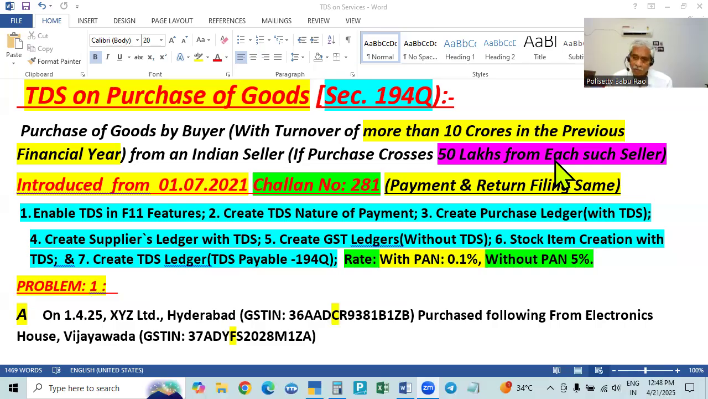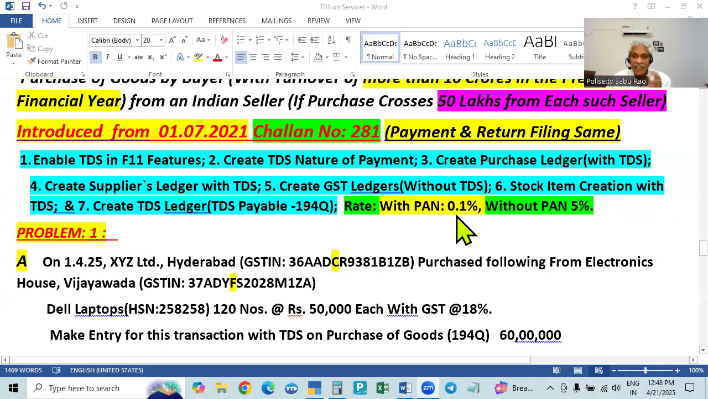For example, one bill or two, three bills, the total aggregate is 55 lakhs. In such a case, 50 lakhs is exempted. For the first bills, no deduction will be made. After two, three bills or some bills, when the total limit is crossed, then on the excess only we have to deduct. That is, 55 means 50 is exempted, only on 5 lakhs we have to deduct. If it is 75 lakhs, 50 is exempted and the excess amount is 25 lakhs. On 25 only we have to deduct, and the rate is 0.1% with PAN for all deductees, whether a company, individual or anybody.